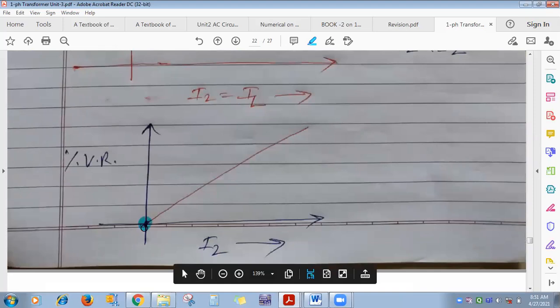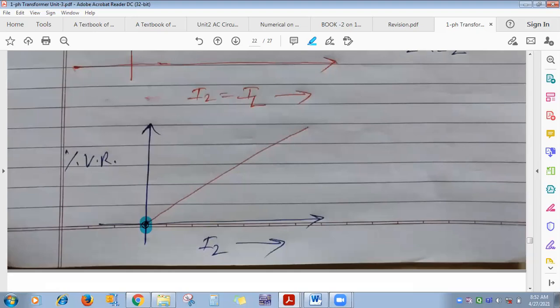Now, when the current is zero, that means no load condition. What is the value of voltage regulation at no load condition? Zero. What is the ideal value of voltage regulation?